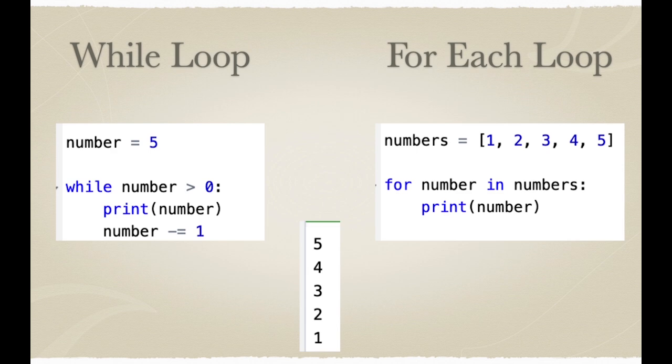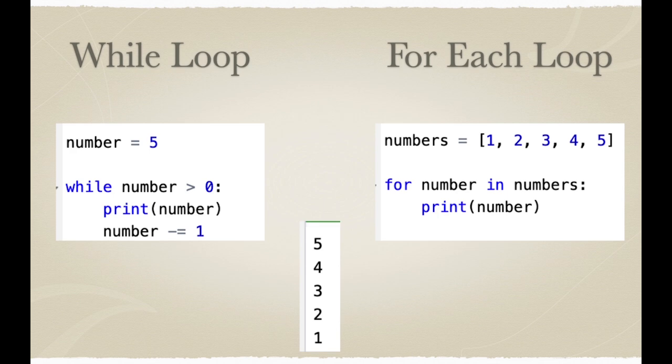On the right, we assign a collection 1, 2, 3, 4, 5 to the numbers variable. Then, for each number in the numbers collection, we will print the number. Both the left and right print the same thing: 5, 4, 3, 2, 1.